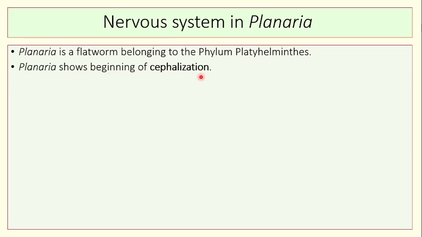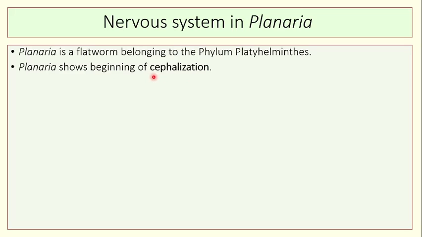So as we observed in the previous group of organisms, that is Hydra, which shows a scattered nervous system or nerve net type of nervous system, there is no centralized control in the case of Hydra. But Planaria is the organism which shows the beginning of cephalization.